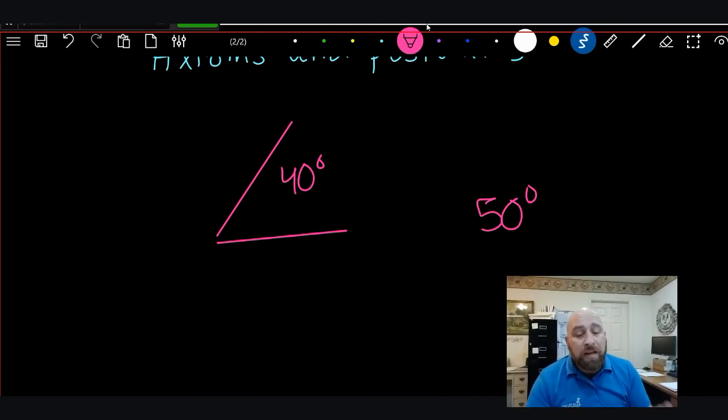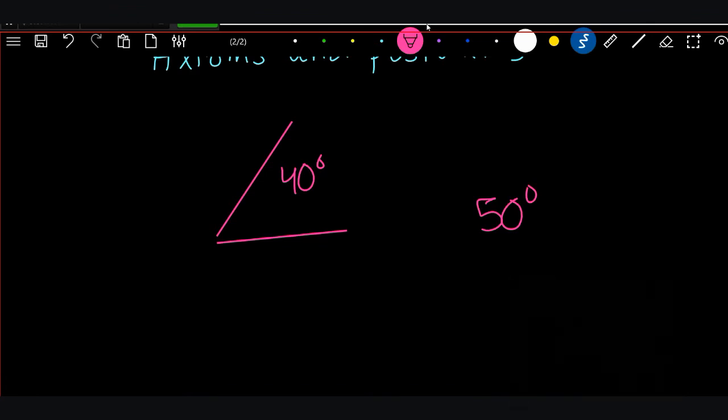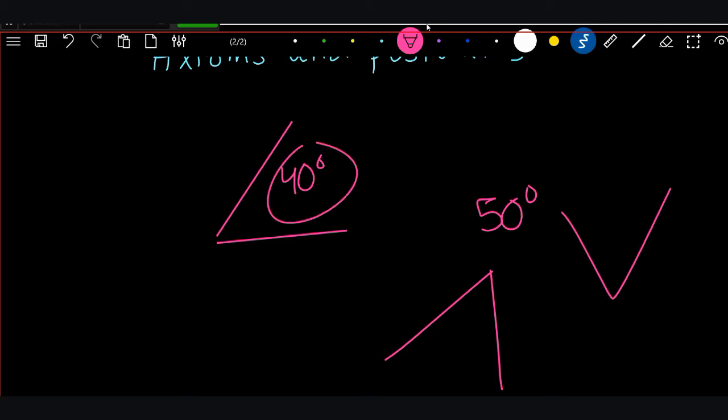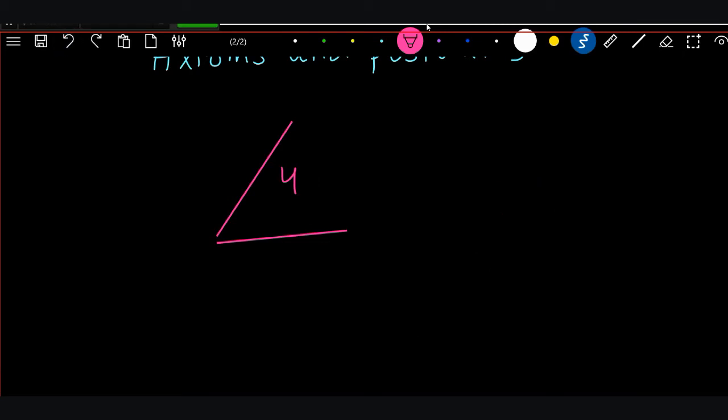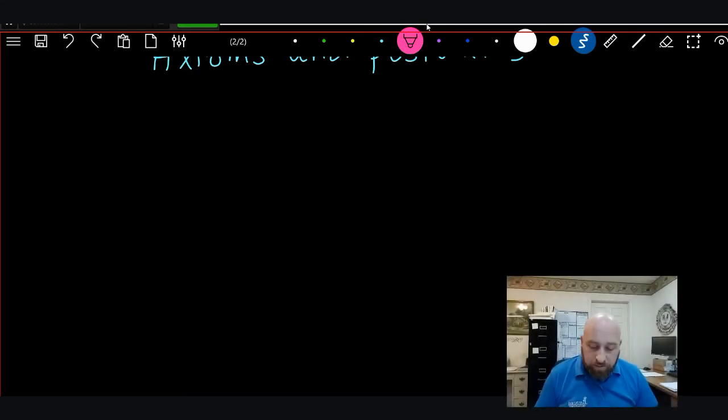And so every complement of that angle, no matter if it's this direction or this direction, it doesn't matter. Every complement of 40 is going to equal 50. It has to. No matter what it looks like, no matter what direction it's facing, it has to equal 50 degrees. Let's see, informal statement number 9. Supplements of equal angles or the same angle are equal. So same thing there, only now with supplements instead of complements.